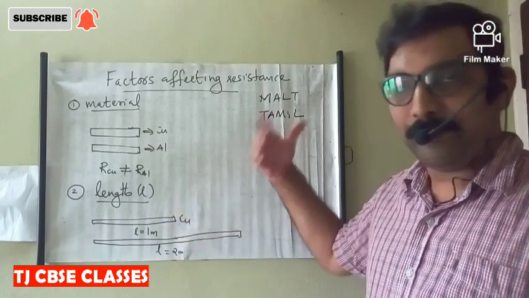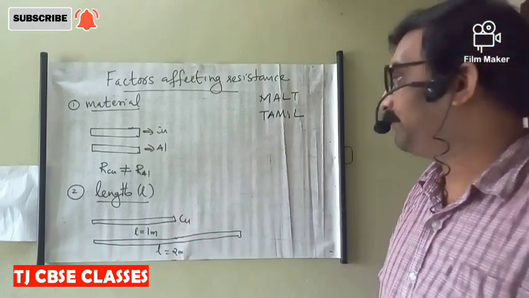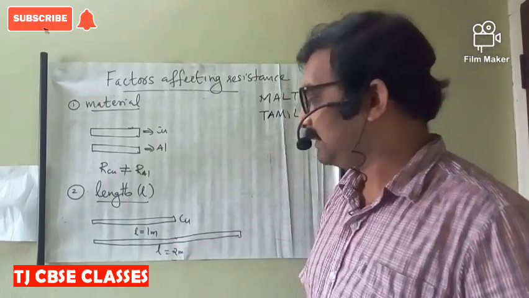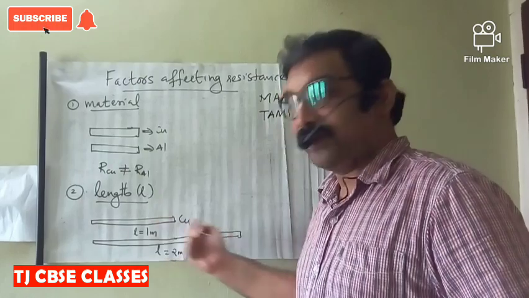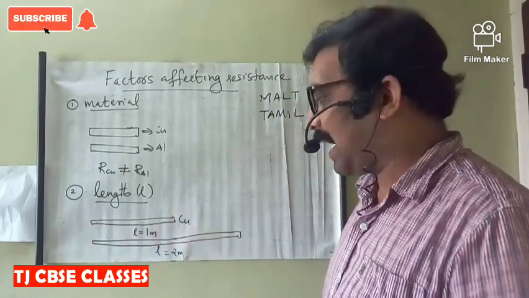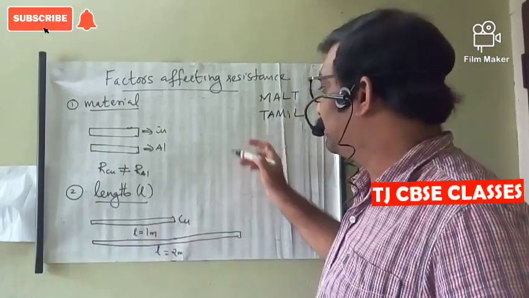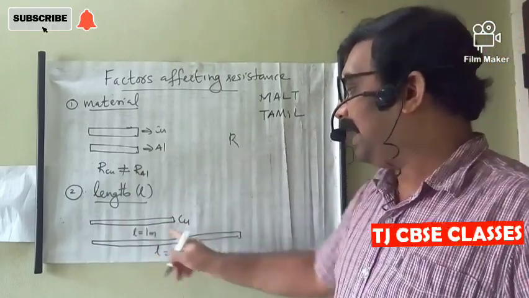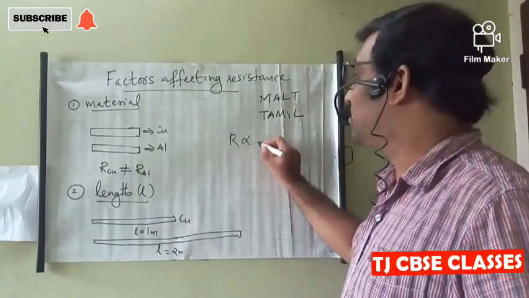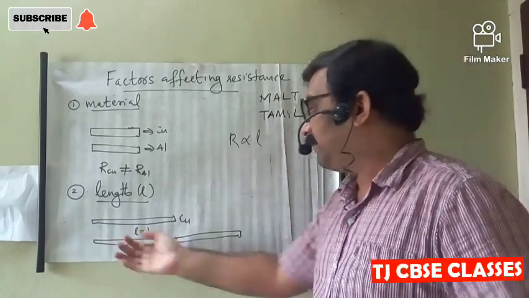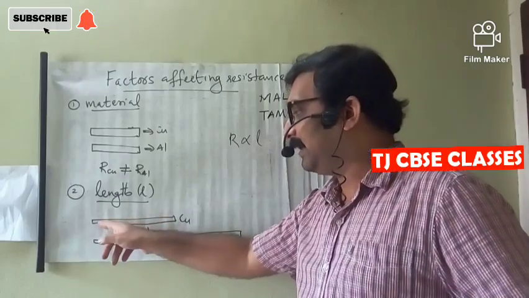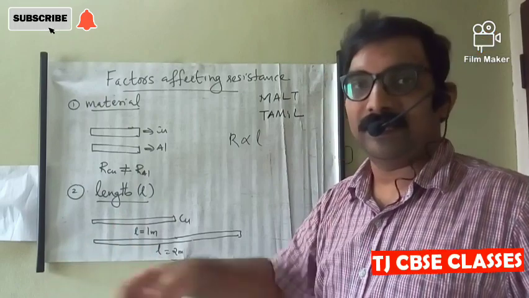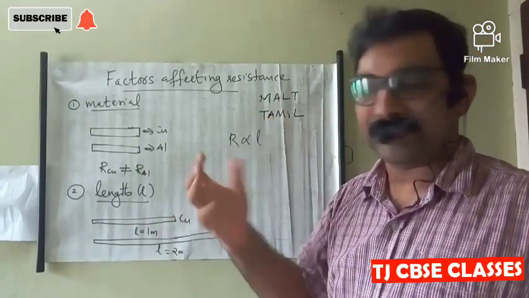These are the same material but the length is different. When a battery is applied across it, free electrons move from one end to the other end. When length increases, resistance also increases, because there are more ions and atoms.